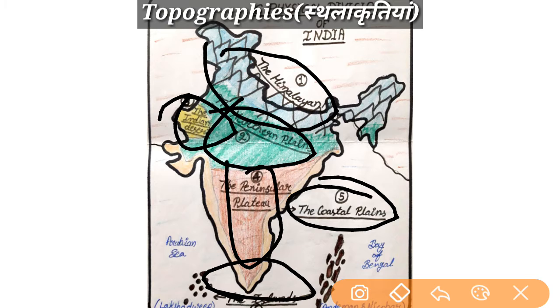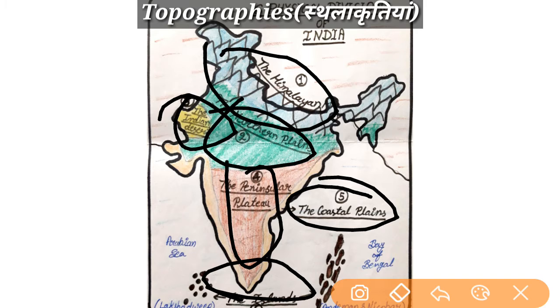In his theory, Alfred Wegener explained in detail the reason behind the internal and external activities on the earth, the reason behind the formation of all the continents, and the reason behind the formation of all types of topographies, means landforms. To get the answers to all these questions we have to get detailed information on the theories of Alfred Wegener. So now we will study the Alfred Wegener theories one by one.